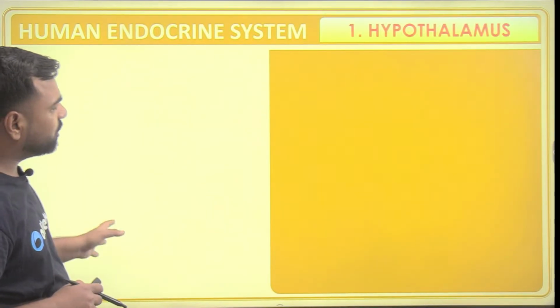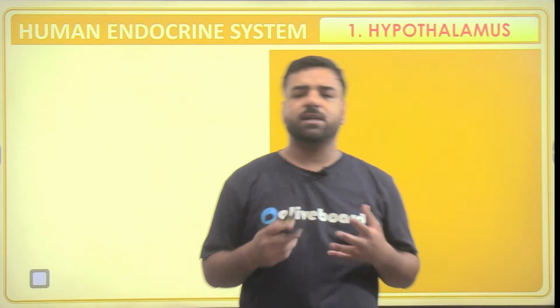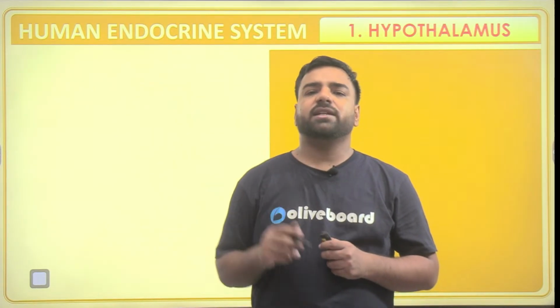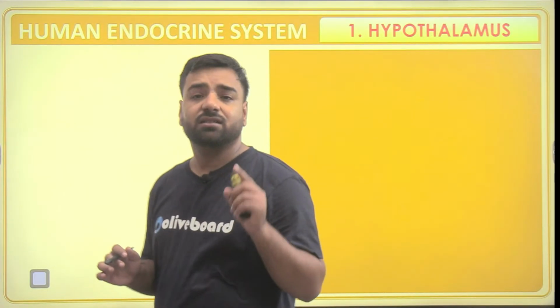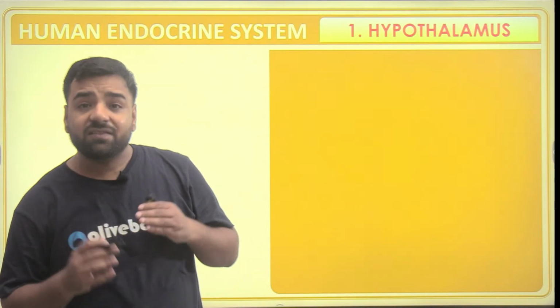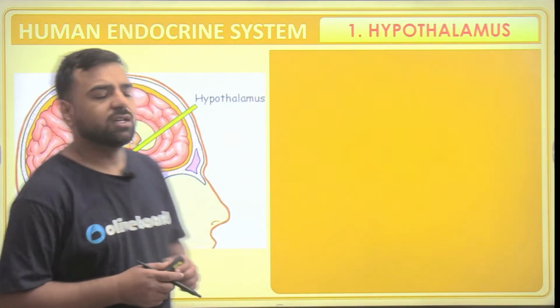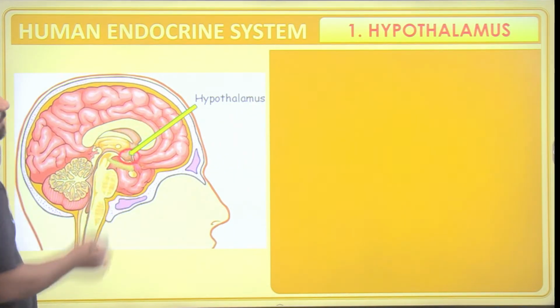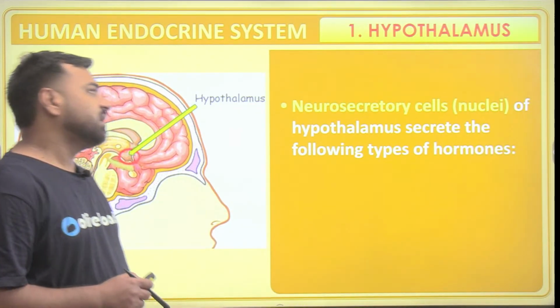Now, as we are talking about the human endocrine system, one by one we'll discuss all those glands which are important. So first of all, let's talk about the part of the brain that is the hypothalamus, and this is the part of the brain that deals with hunger, thirst, pain, yes, even love and affection. All those parts are dealt with by the hypothalamus only. So that's the part of the brain, and within the brain you can find this section, the smallest part of the brain, that's the hypothalamus. Well, it's a very small part of the brain, but it's very important.